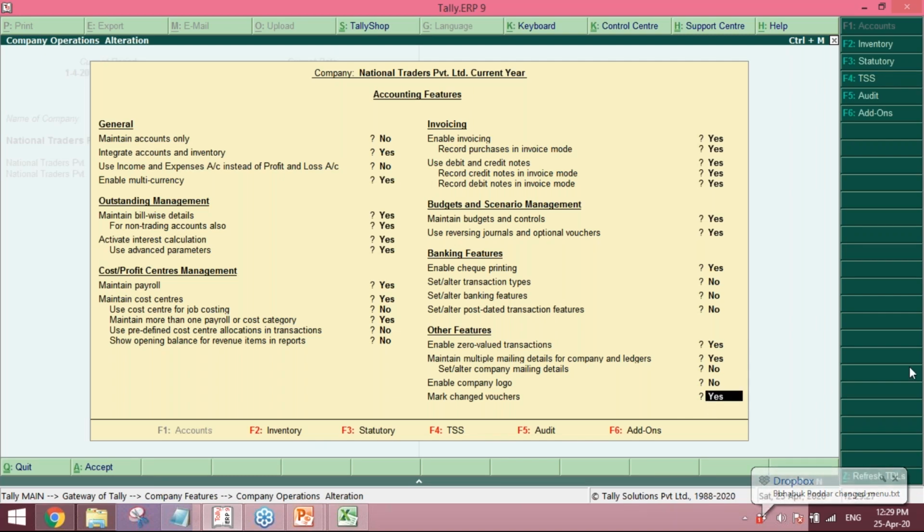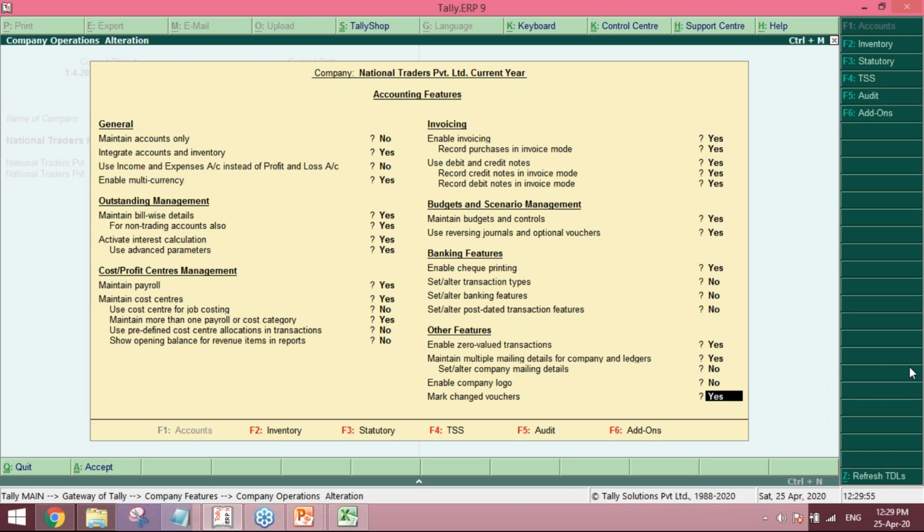You can activate that, and once you have activated this, from now on whatever new entry we have done would be stored in a separate bucket within Tally. You can export those transactions and re-import them in another Tally. So, Sachin bhai, if the Mark Changed Vouchers feature was activated, then that XML method which Hiral bhai showed would have worked very easily.